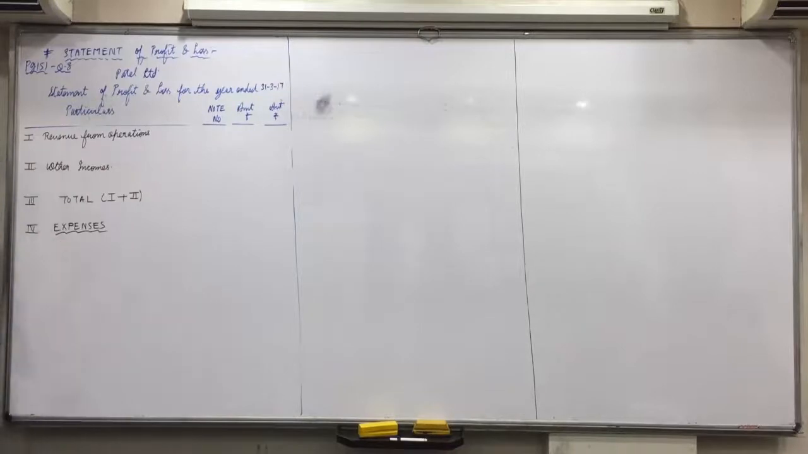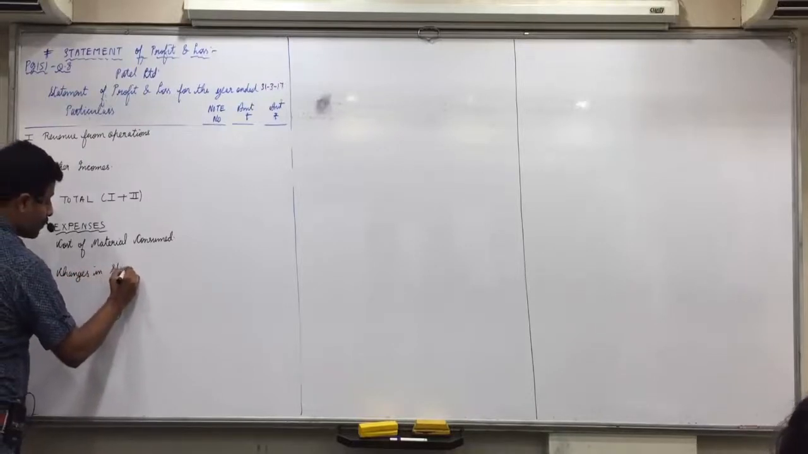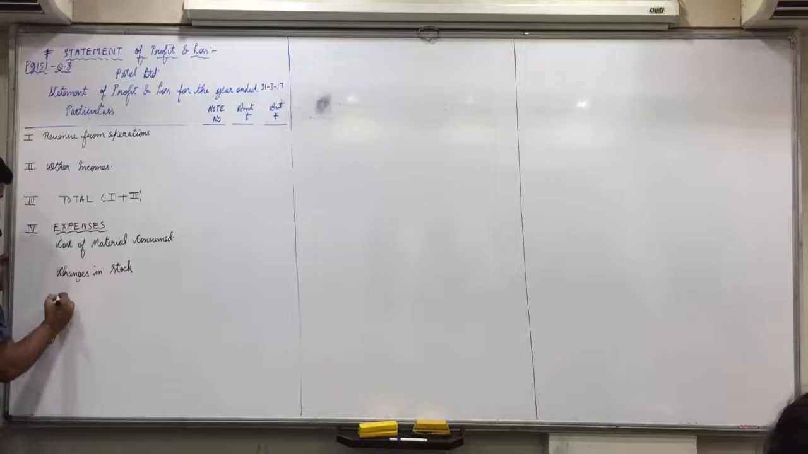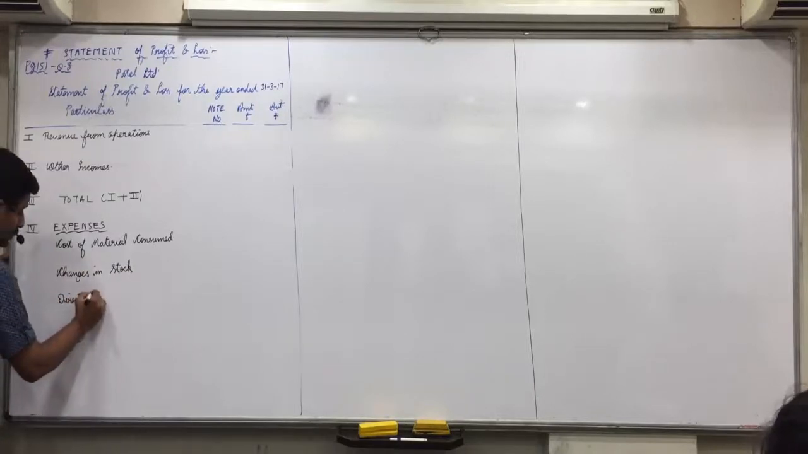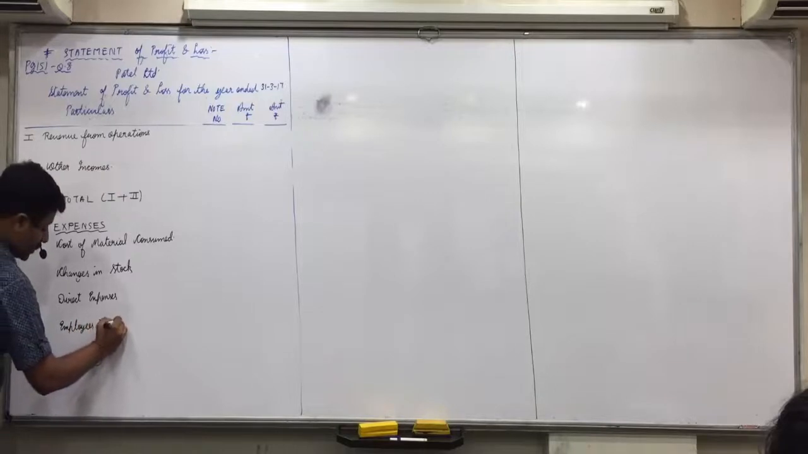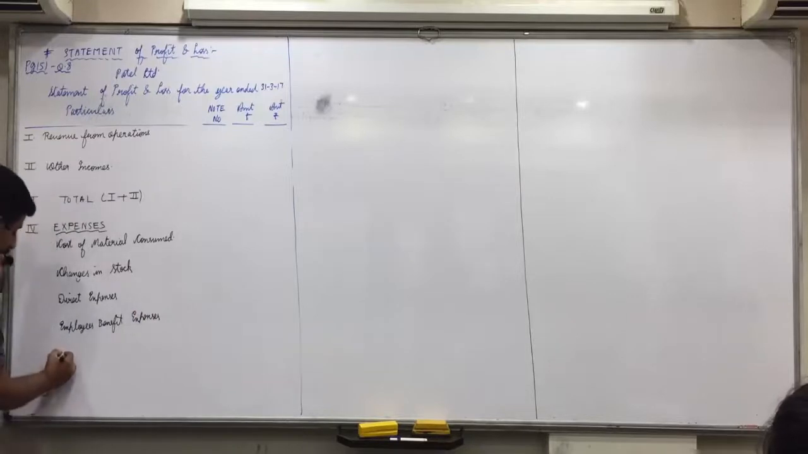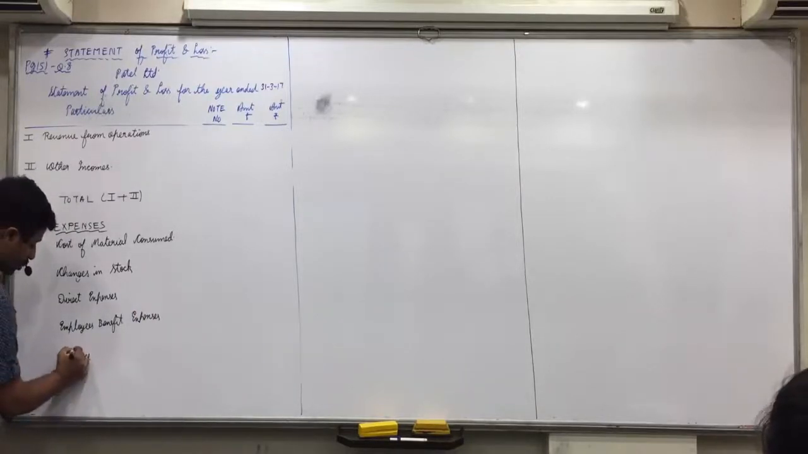Within that, do you have purchase or cost of material consumed or cost of goods sold? Cost of material consumed. Leave one line. After that, C, D, E, F, D. C, changes in stock. Leave one line. D, direct expenses. Leave one line. E, employees benefit expenses. Leave one line. F, finance cost.